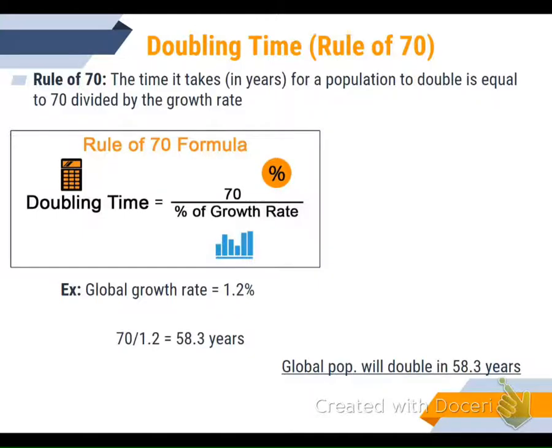Likewise, if we knew that the doubling time was 58.3 years, we divide 70 by 58.3, and we find out that the growth rate was 1.2%.